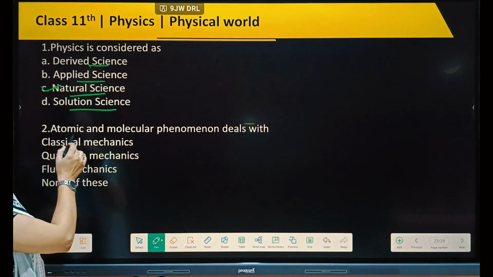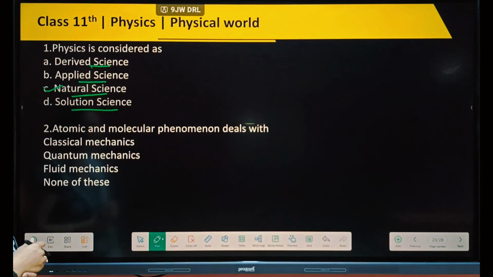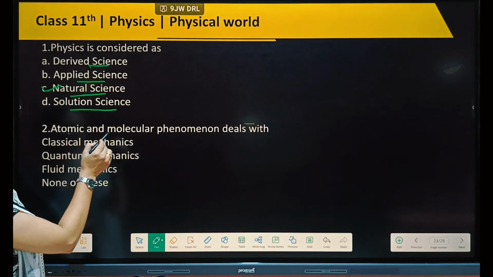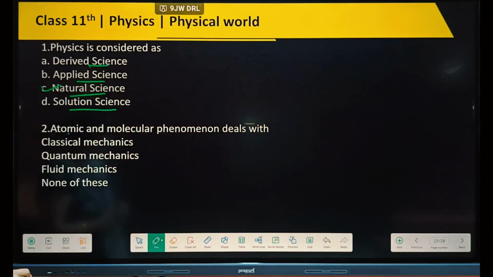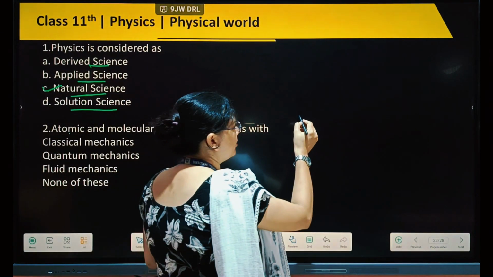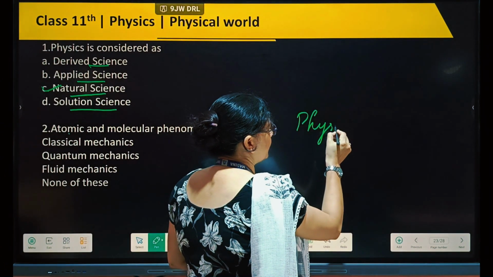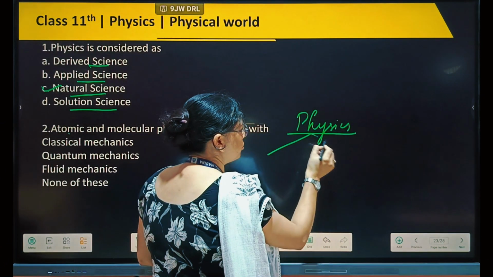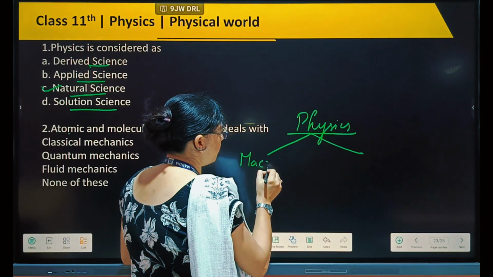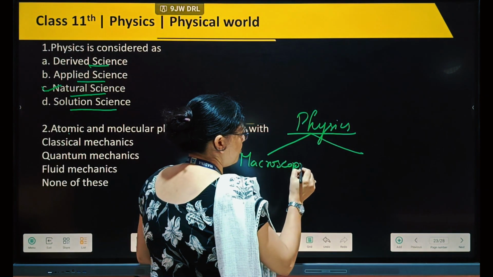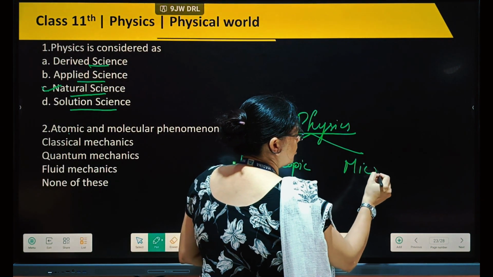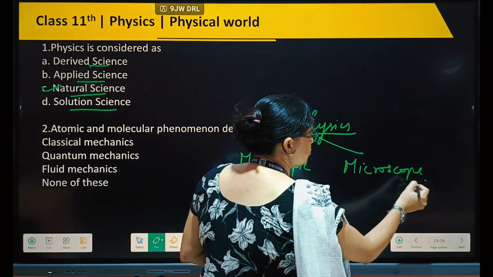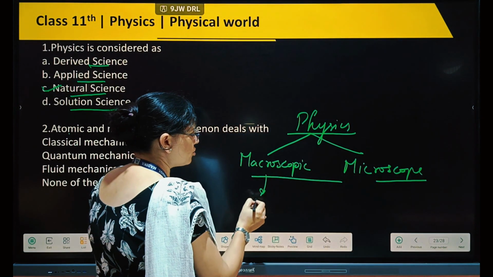Now the next question: atomic and molecular phenomena deal with atomic and nuclear. I told you physics has two types of scope, macroscopic and microscopic.